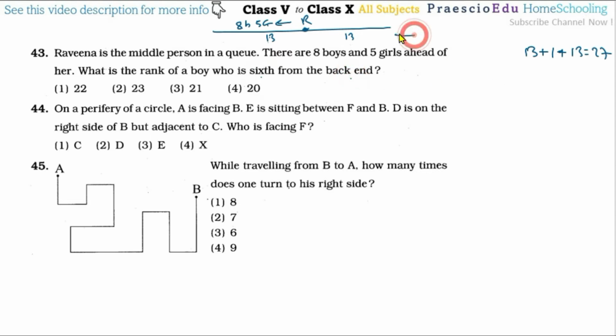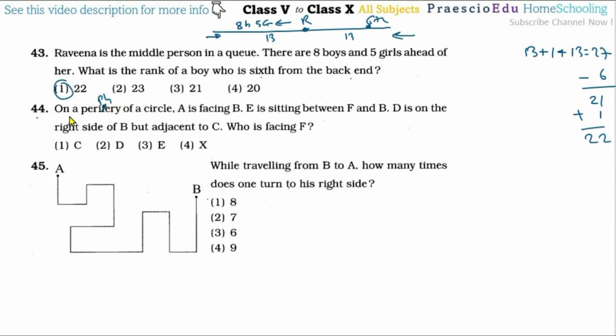So from the back end, suppose he is 6th here. From the front end, the ranking is 27 minus 6, so that is 21, and plus 1 means that is his position, so that is 22. So 22 is the correct answer for question number 43. Here periphery is spelled periphery.